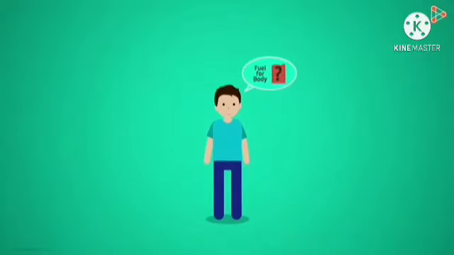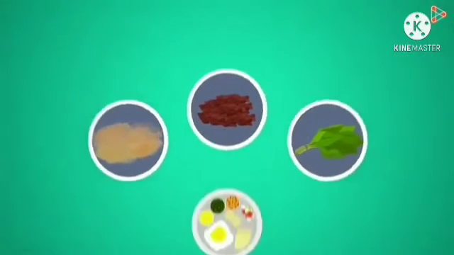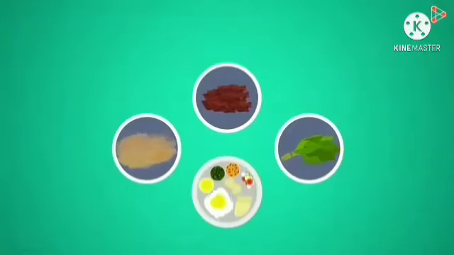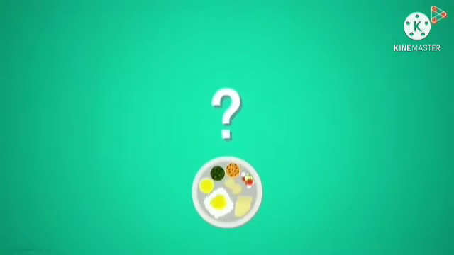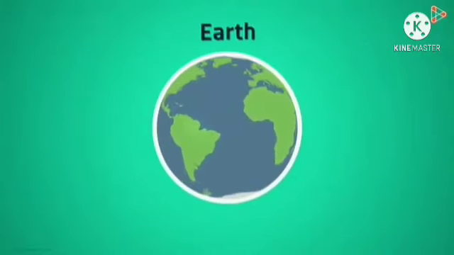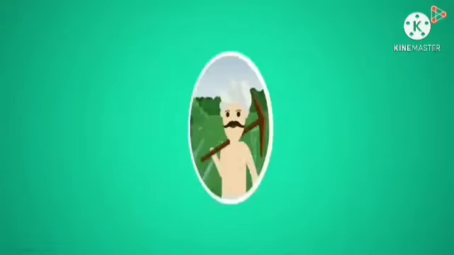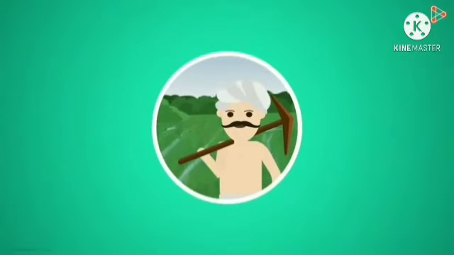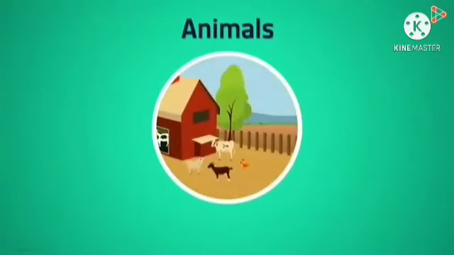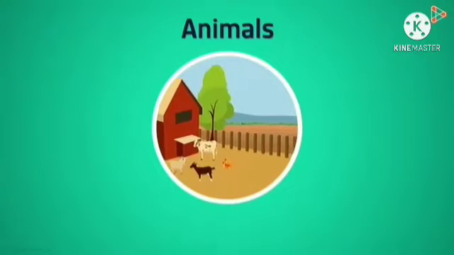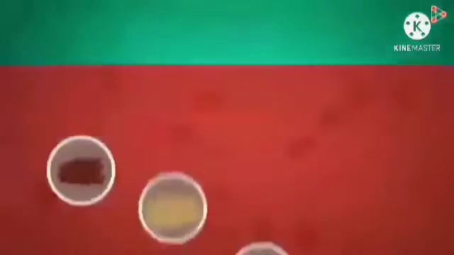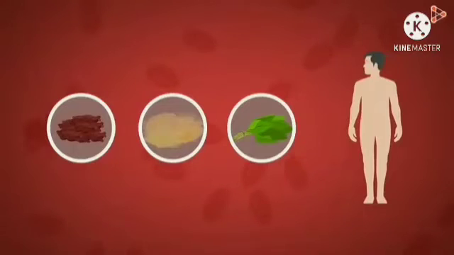What fuel does a body require to carry out day to day functions? Food. That's right. Where do we get the food from? Cereals, pulses, vegetables. Where do they come from? Earth. Yes, they do grow on earth. But who grows them? Farmers. We also get food from animals, but they are taken care of by humans. So these foods give energy to our body.